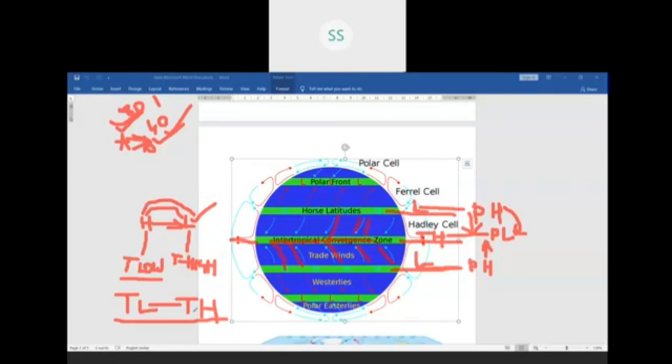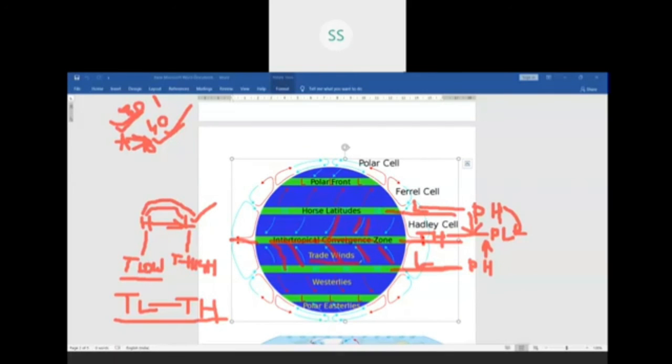So the winds are blowing from high pressure to low pressure, from the Tropic of Cancer to the equator, in the same way from the Tropic of Capricorn to the equator. That is why on the equator, the winds are moving towards the equator. The equatorial zone is called the intertropical convergence zone, because both the winds are meeting over here, which is giving a high amount of rainfall.